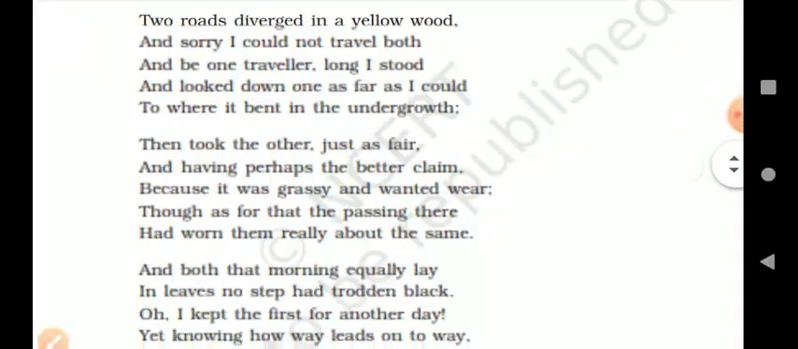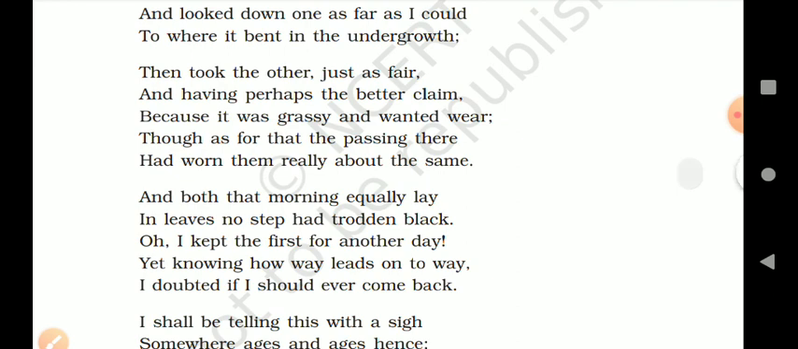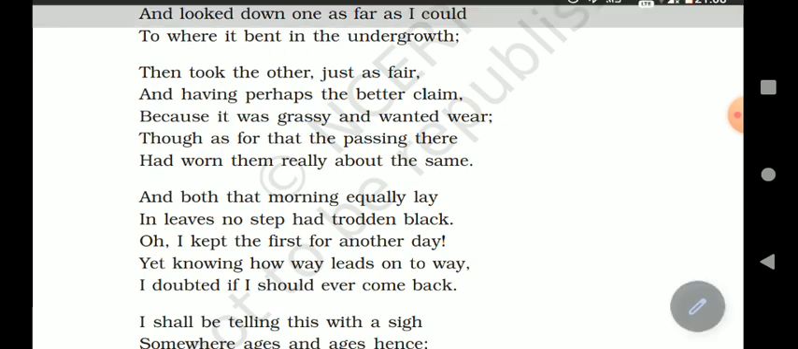This was the first paragraph. Now the second stanza. Then took the other, this is the second stanza.